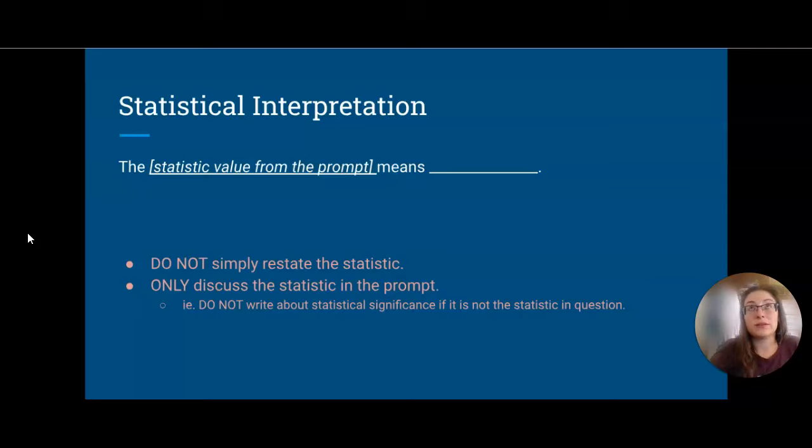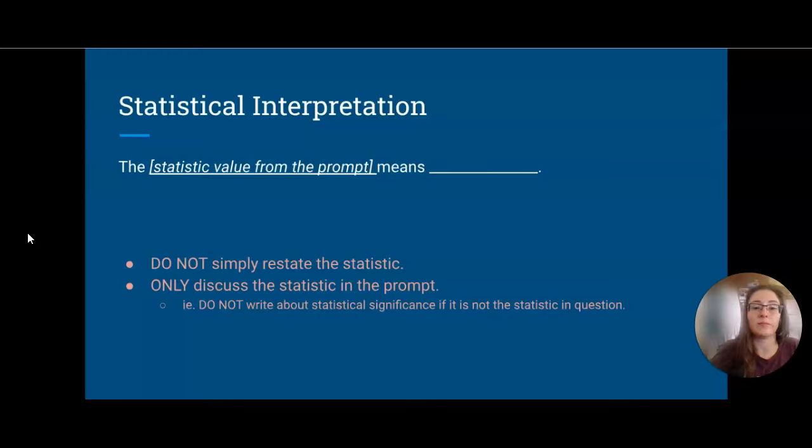For the statistical interpretation point, you are going to be given some statistical value from the prompt. We've seen means, we've seen reference to standard deviation, we have even seen maybe reference to statistical significance. So remember that stuff from Unit 1. In this, you are not just going to restate the statistic, though that can help you focus it. You are going to want to describe what that statistic means.